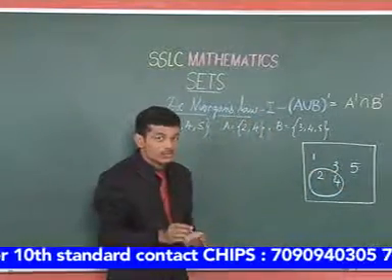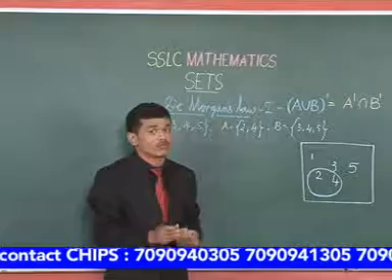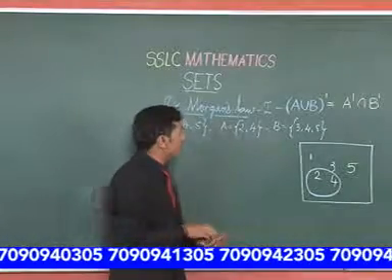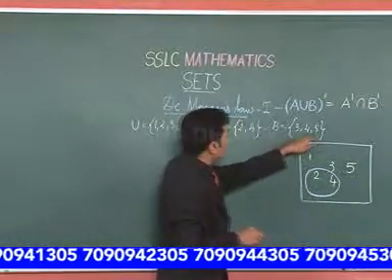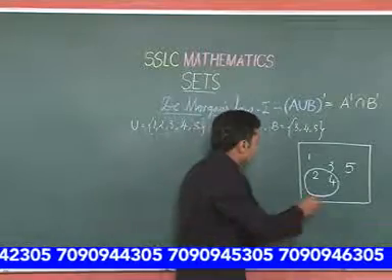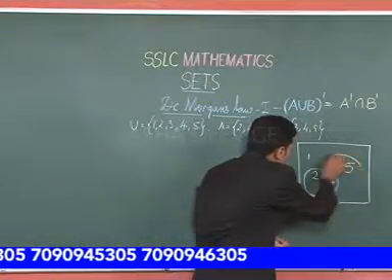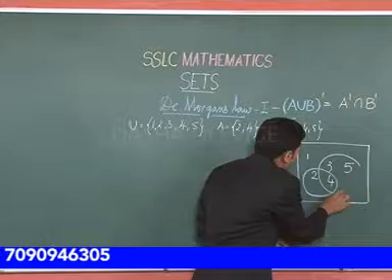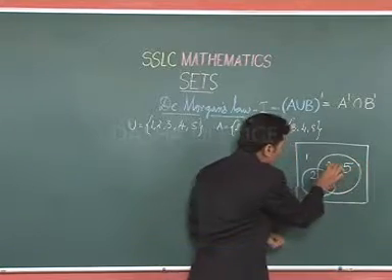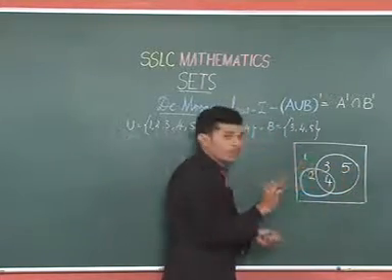Now, let us consider one more subset of this universal set with entities 3, 4 and 5.